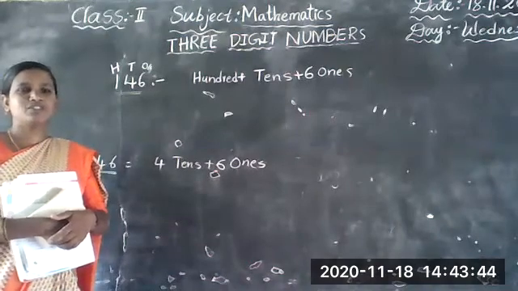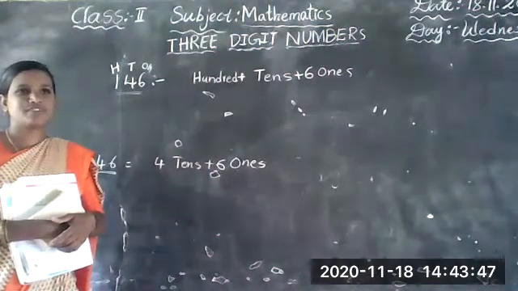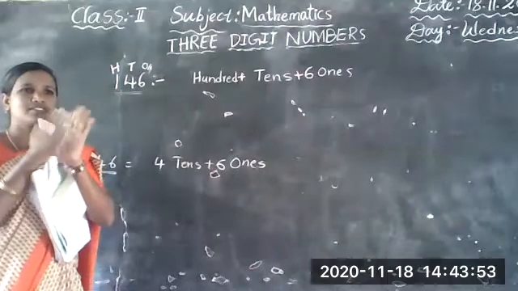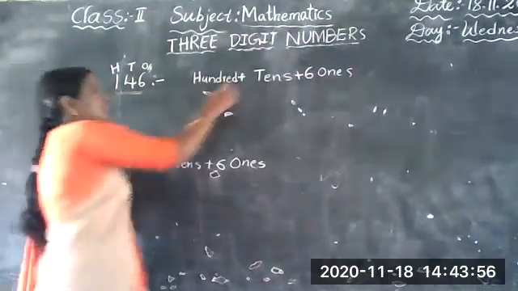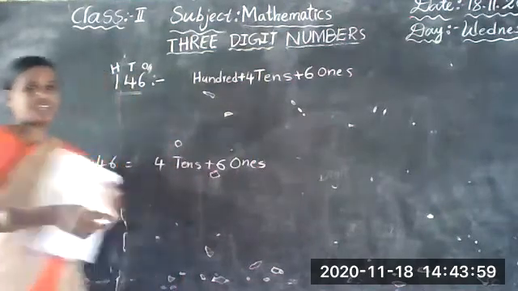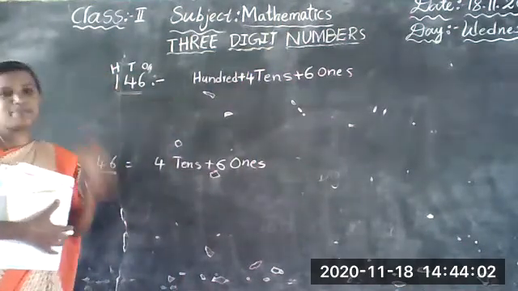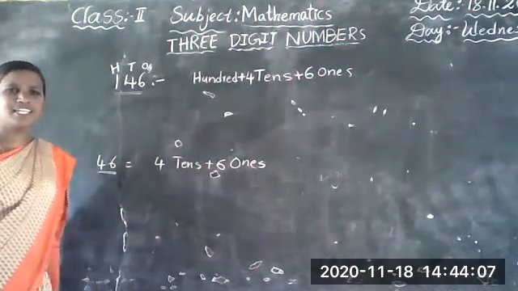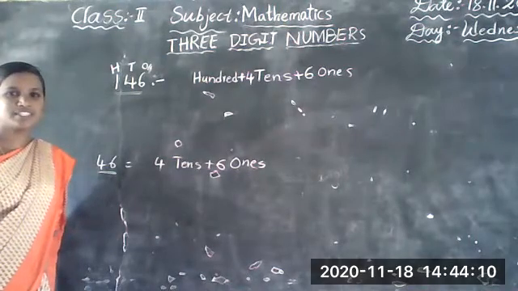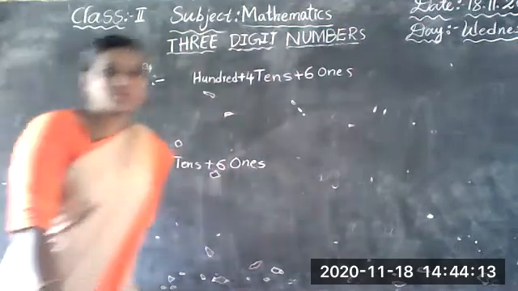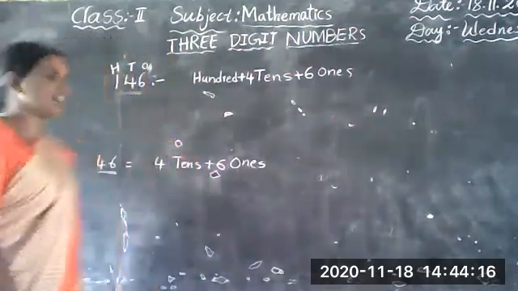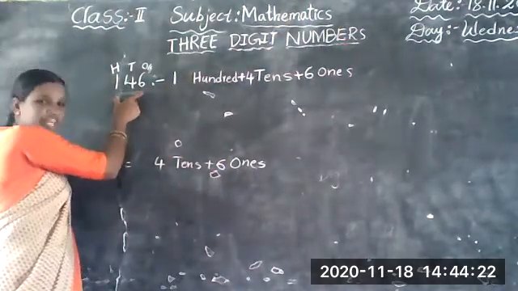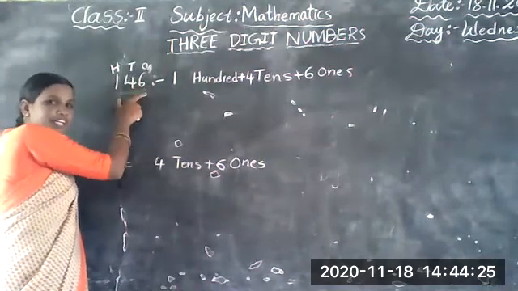A class to her. Those who have said the answer, clap. You are not clapping. I am observing your videos. Claps. I am also clapping. Yes, very good. So how many tens are there? 4 tens. Next, which number is there in the hundreds place? Very good. Most of the children did show your fingers. Very good. 1. So, this is the expanded form of 146. How to read, children? 146.